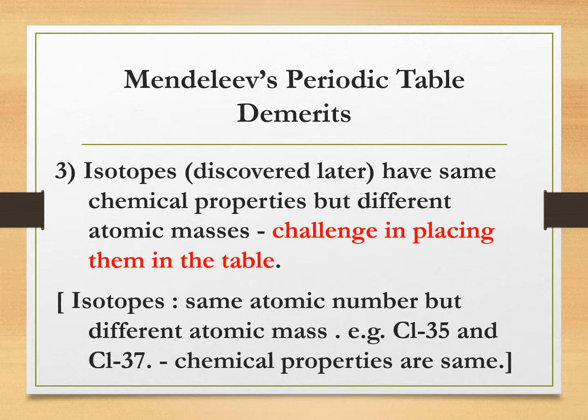You have learned that isotopes have the same atomic number but different atomic mass. For example, chlorine-35 and chlorine-37 both have the same atomic number, that is 17, and that is why the same chemical properties.